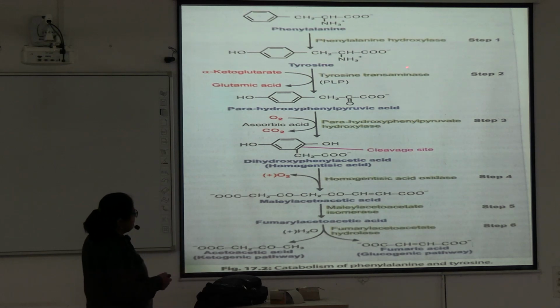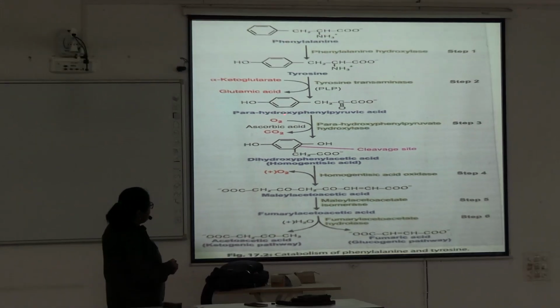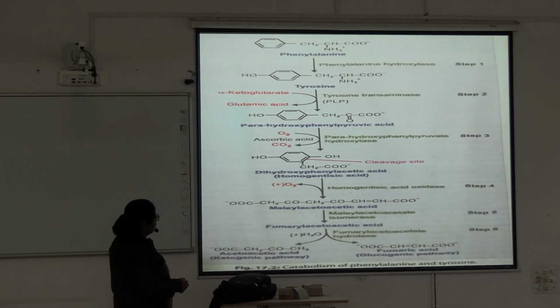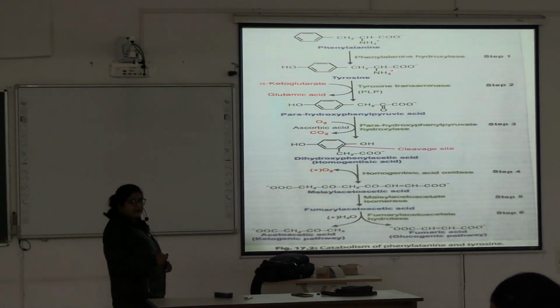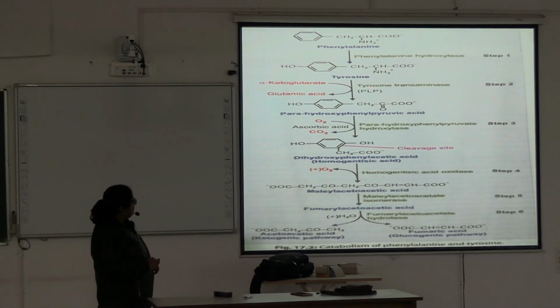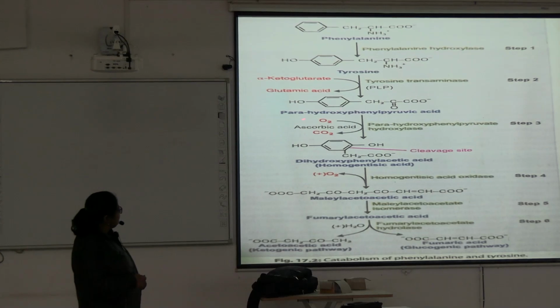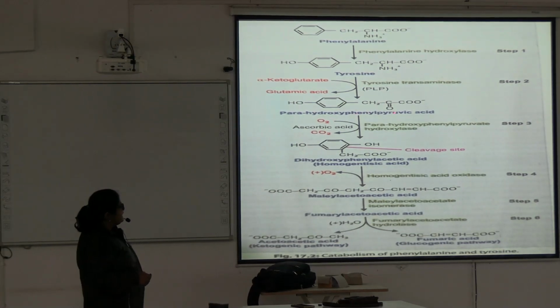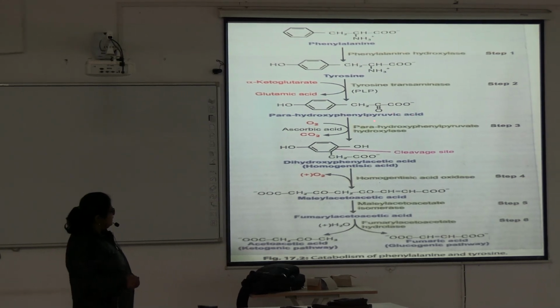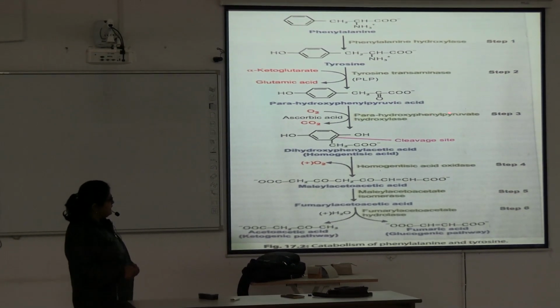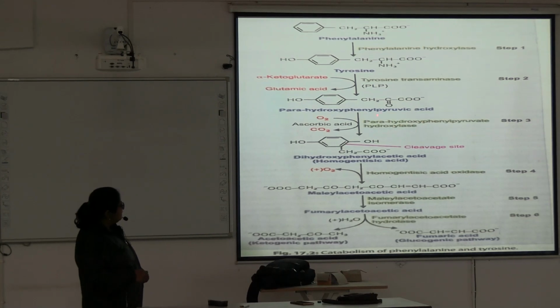Tyrosine is converted by transaminase to para-hydroxyphenylpyruvic acid. So, phenylalanine is converted by phenylalanine hydroxylase to tyrosine. Tyrosine is converted by tyrosine transaminase to para-hydroxyphenylpyruvic acid. Para-hydroxyphenylpyruvic acid is converted by para-hydroxyphenylpyruvate hydroxylase to dihydroxyphenyl acetic acid, or homogentisic acid.